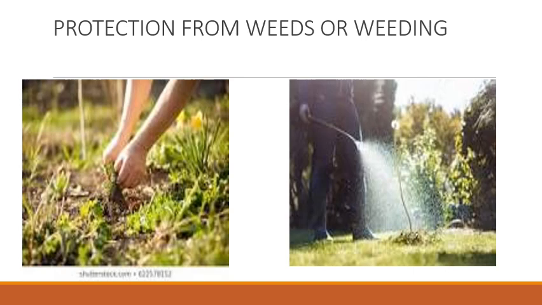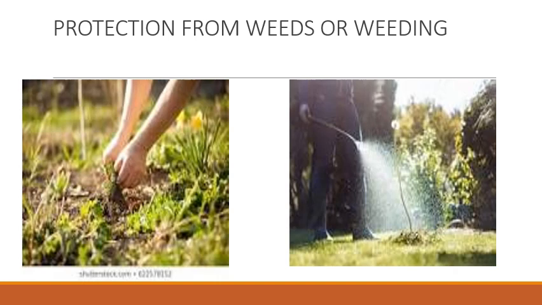It is necessary to remove the weeds because they compete with the crop plants for water, nutrients, space and light. Some of them may be poisonous too, and therefore they need to be removed. So the process of removing the weeds is called weeding.